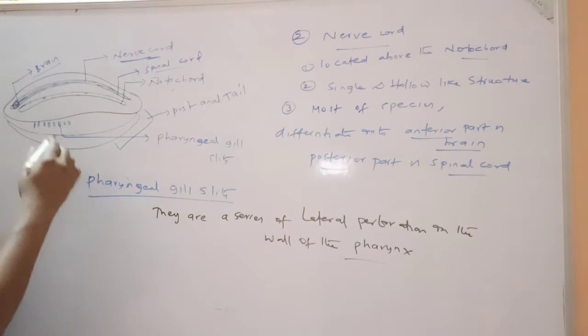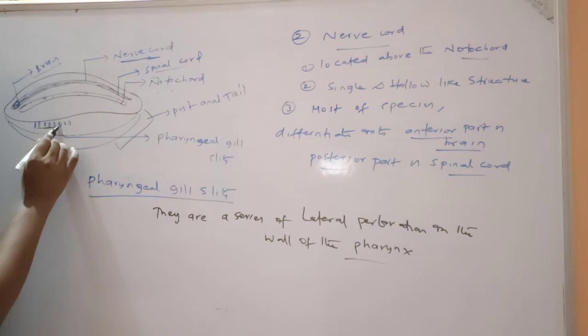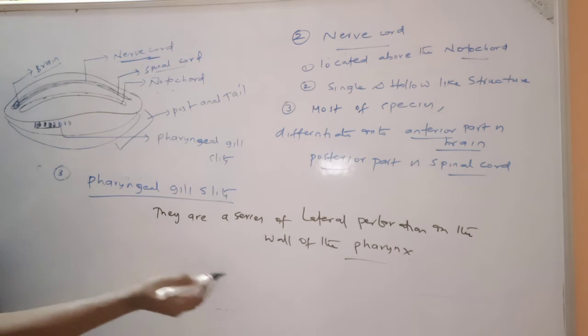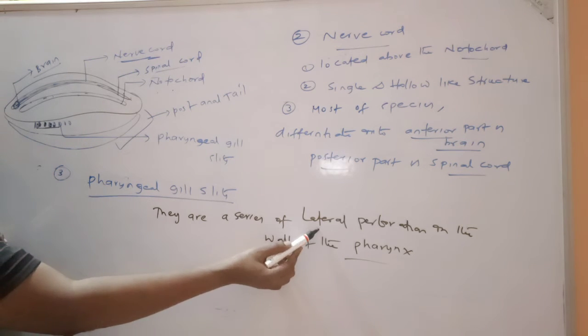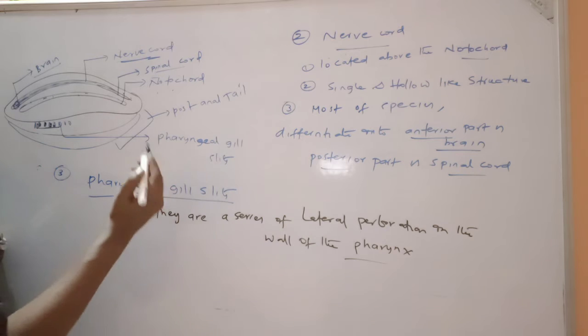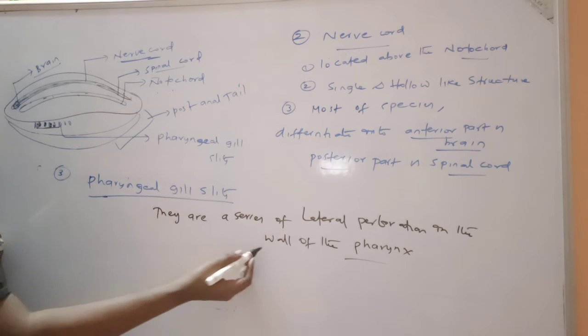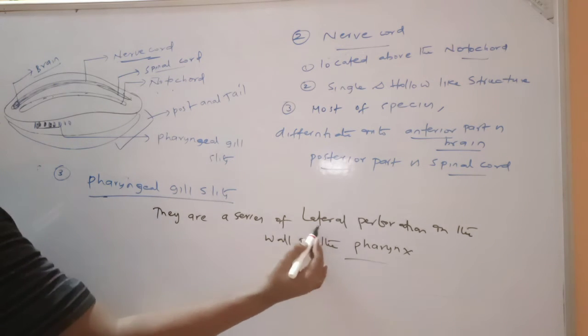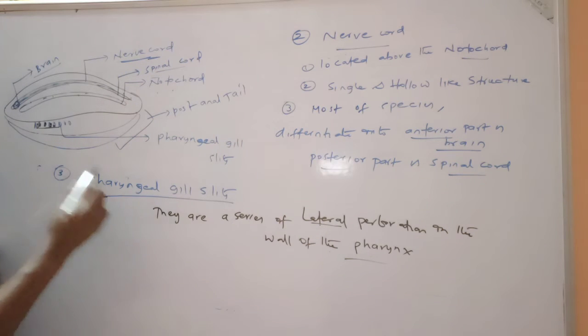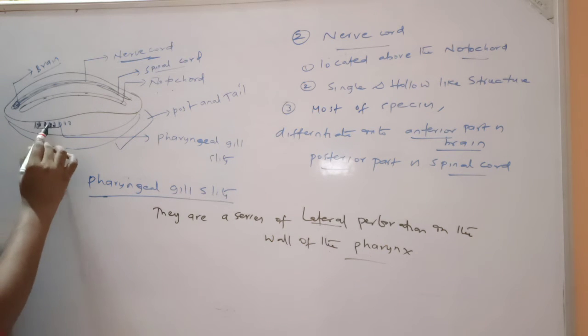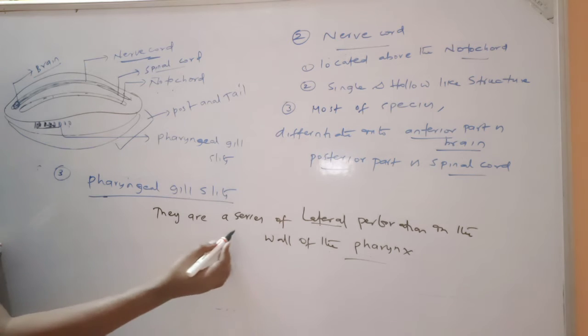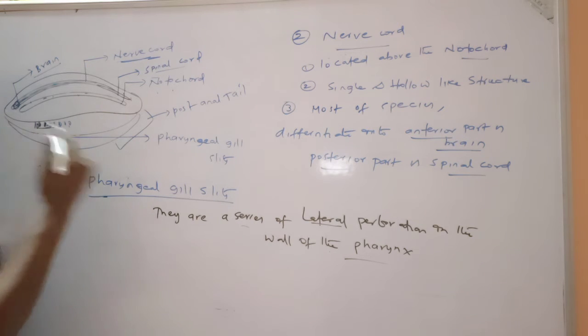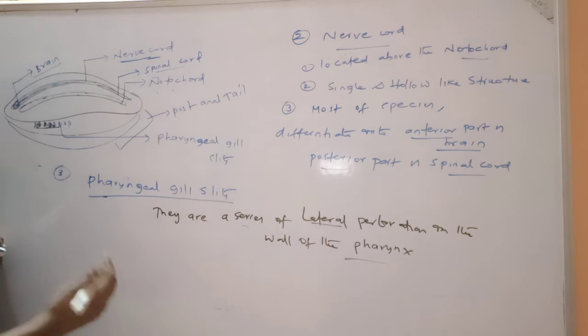Now see the board. This is the gill slits. They are a series of lateral perforations. Lateral means either side. They are located at either side of the pharynx, a series of lateral perforations in the wall of the pharynx.